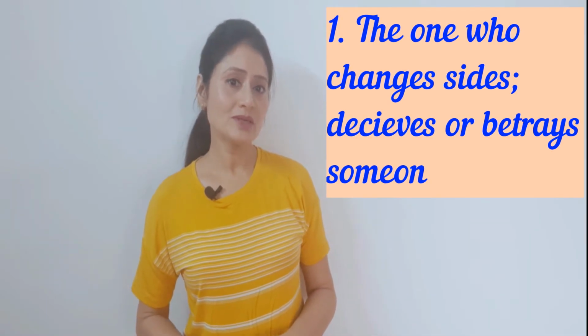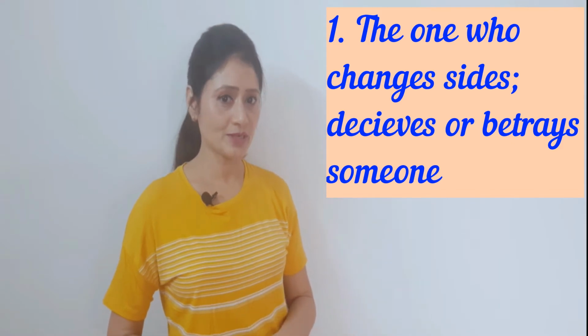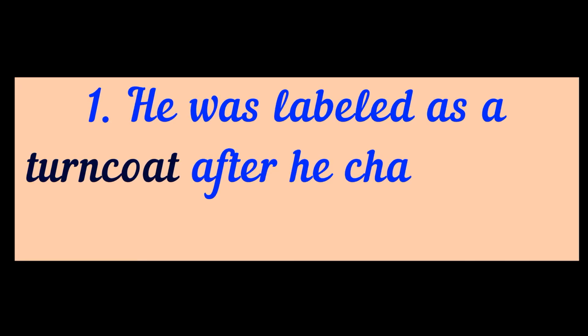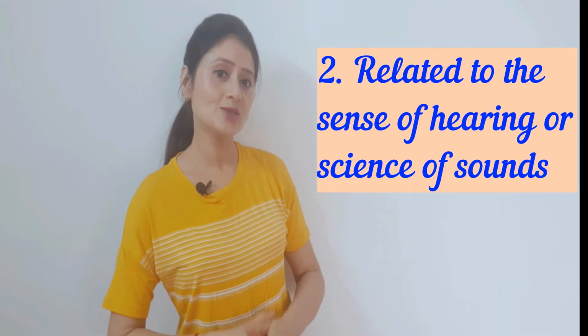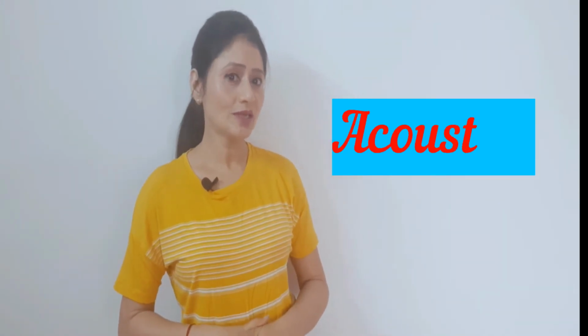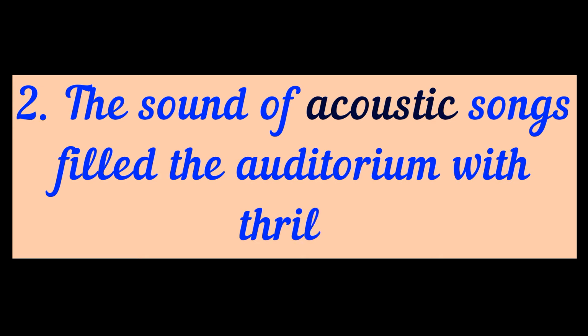What do we call a person who changes sides or who deceives or betrays someone? And we call it a turncoat. And the sentence for this is, he was labelled as a turncoat after he changed his political party. The other one is related to the sense of hearing or the science of sound, and we call it acoustic. And the sentence for this is, the sound of acoustic songs filled the auditorium with thrill.